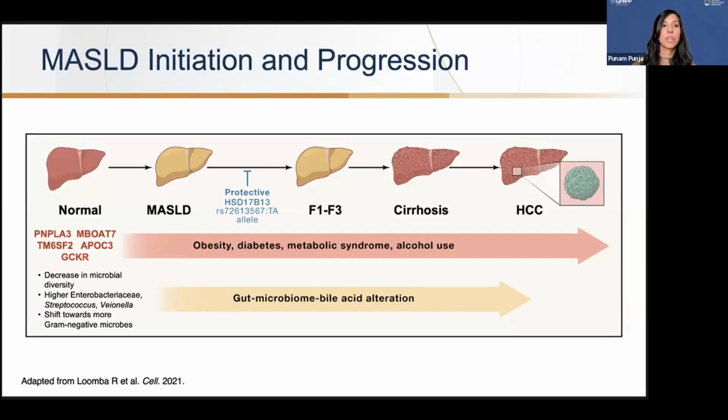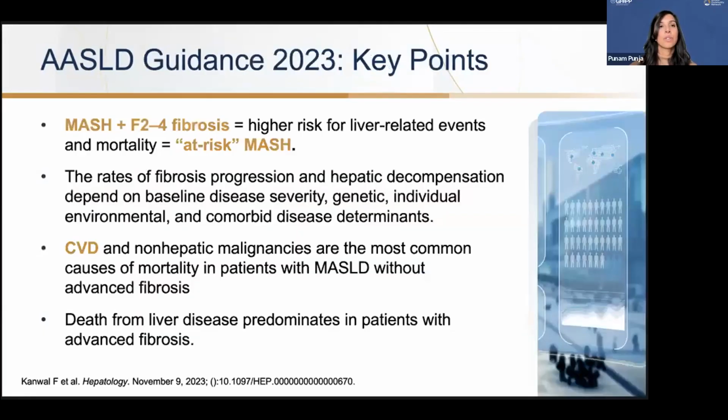I do advise my patients to avoid any processed foods to help with their underlying MASLD. So the AASLD in 2023, the key points that they state is that any patient that has MASH with F2 to F4 fibrosis noted on non-invasive testing or liver biopsy, these patients are considered at-risk MASH. They have a higher risk of liver-related events and mortality, and the rates of progression varies among patients. There are some patients that are very slow in progressing in their underlying liver disease and other ones that progress very rapidly.